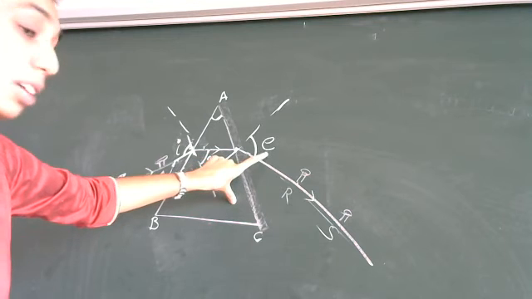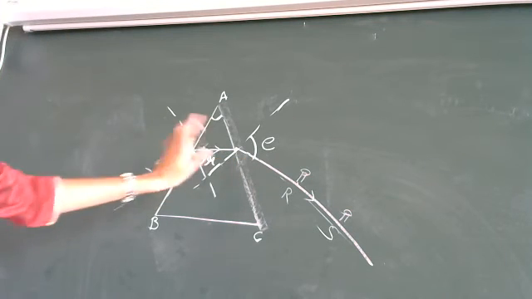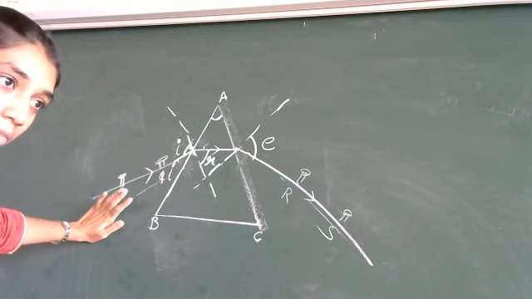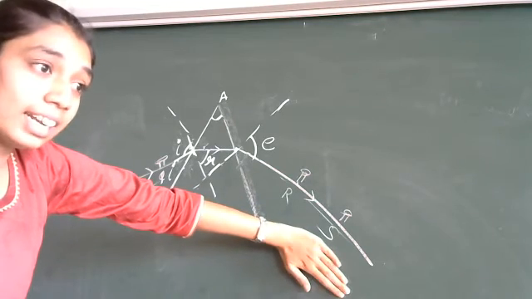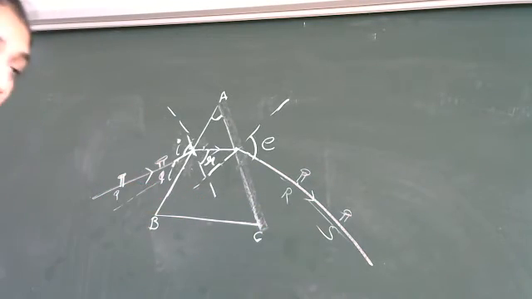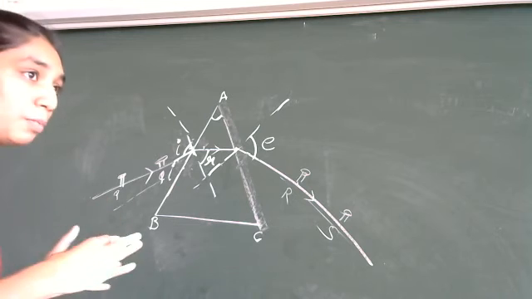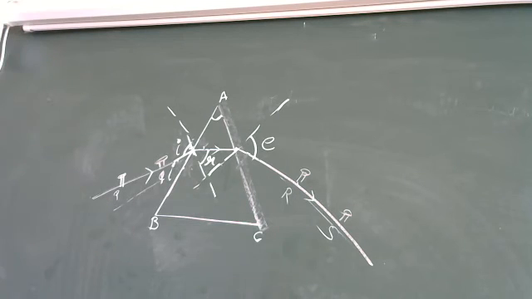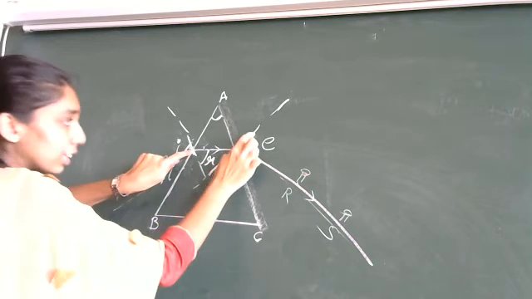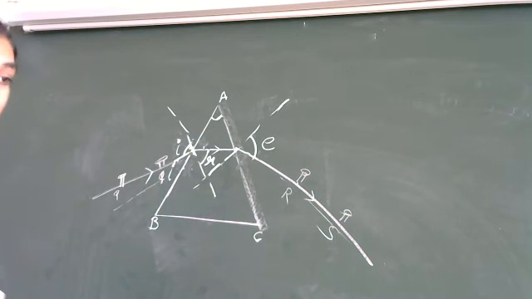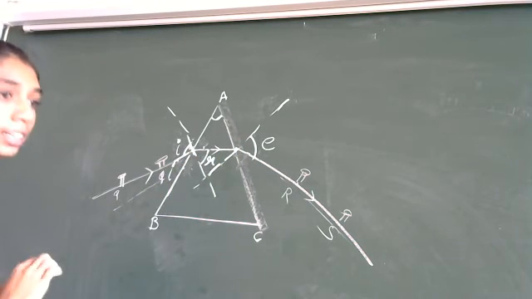So this is called emergent angle. So this was the initial ray, that is the incident ray, and this is the final ray, that is after refraction. So now if you observe, in the same prism, refraction has taken place under 2 points, that is over here and over here. So this will become the emergent ray and this is the refracted ray.